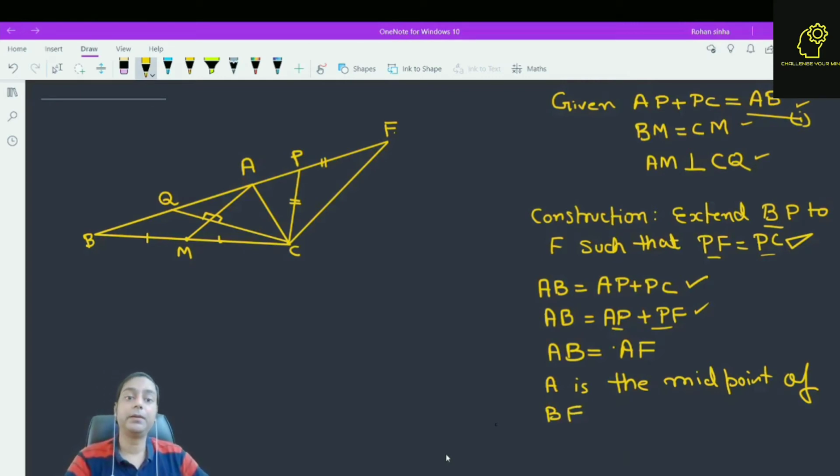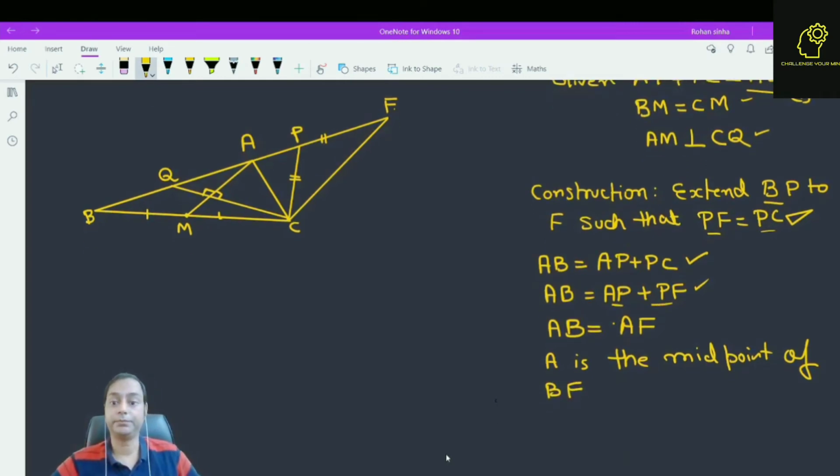So what can we say? BA is equal to AF. Or BA is how much? BQ plus QA is equal to AP plus PF. Say this is equation number 2.